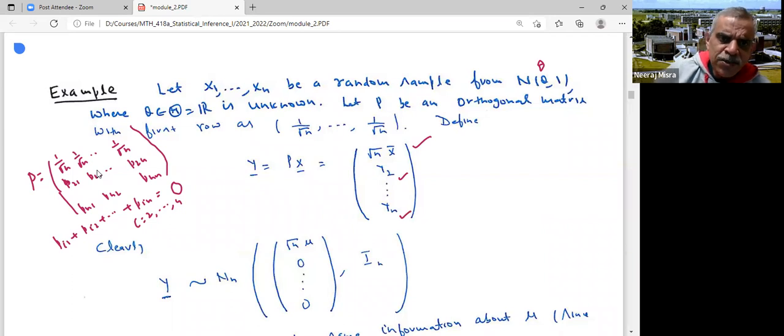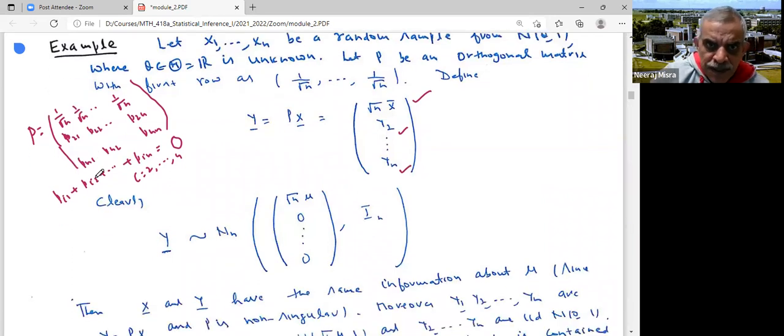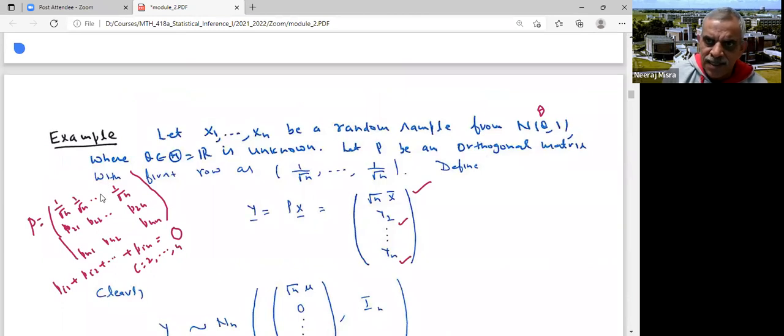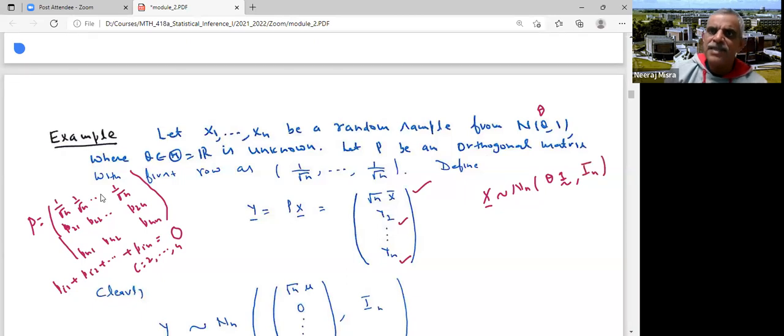Let us look at what is the distribution of y. You know that if you apply an orthogonal matrix to a multivariate normal distribution, x1, x2, xn has an n-dimensional vector with mean vector theta, theta, theta, which I can write as theta into 1. What would be the variance covariance matrix?